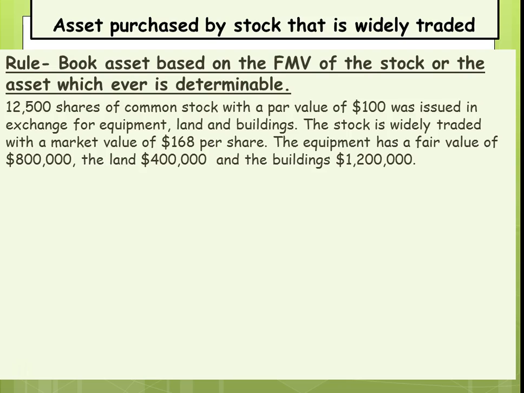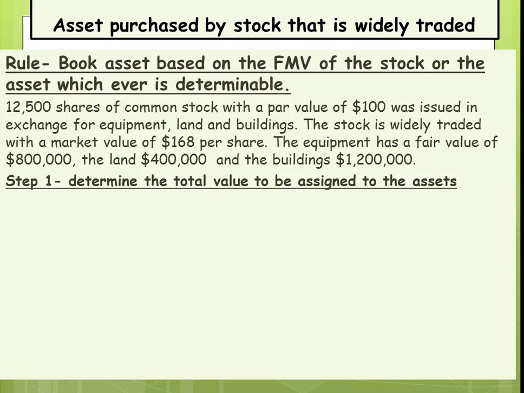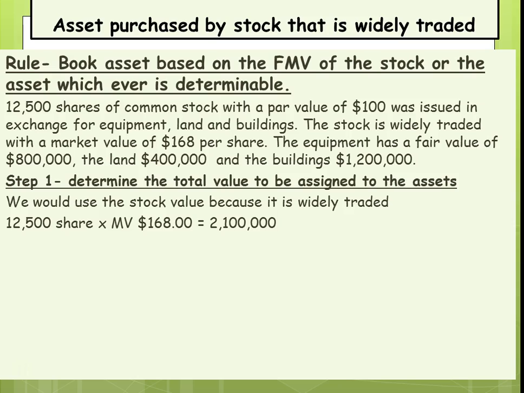$1.2 million. So in this example, what we would have to use is the stock, since that's readily determinable because it's widely traded. So we'd use the stock value, and what it means is the total amount that we could book for these 3 separate items would be $2,100,000. Now, when we add up the $800,000, the $400,000, and the $1.2 million, we get $2.4 million, but all we can book is $2.1 million. So what that means is we have to allocate the 2.1 based on the fair market value of the assets.